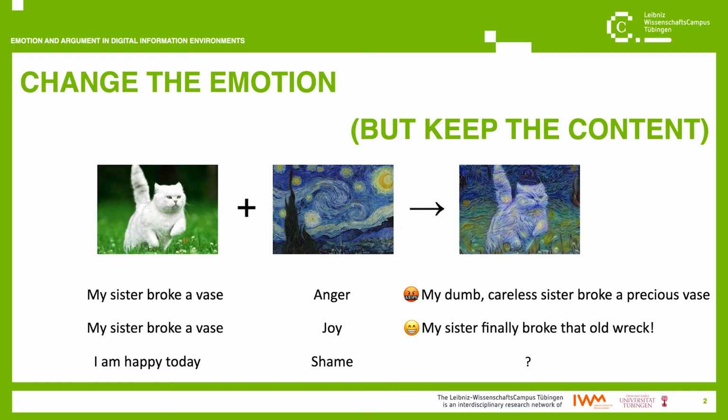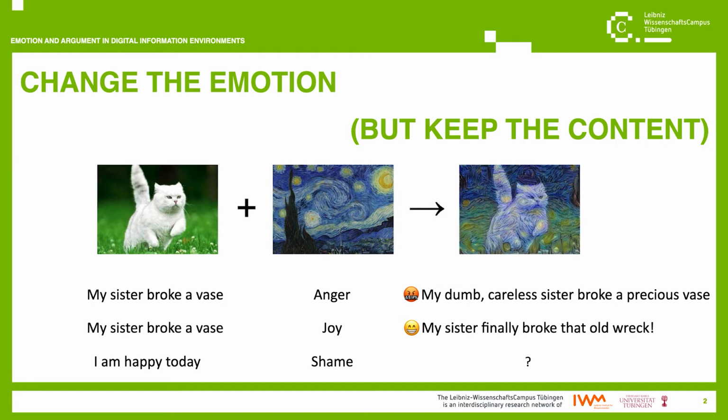This task is conceptually similar to modifying the style of an image. So in computer vision, the idea is to take the content of a picture, say a cat, and to combine it with a specific style of visual representation, like the painting style of Van Gogh. The result of this combination will be a Van Gogh-styled cat. So it is an image which has the same semantic content as the input, but it has a different aesthetics.